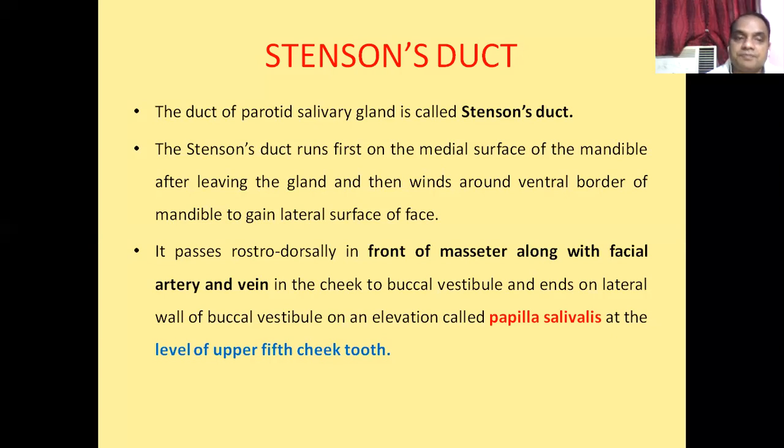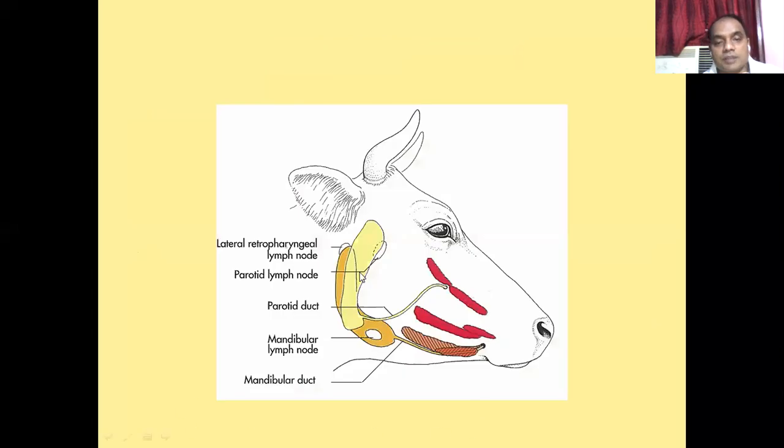So what is the course of the Stenson duct? How is it running? The Stenson duct runs first on the medial surface of the mandible. Here is the mandible, here is the vertical ramus and the horizontal ramus. On this aspect there is the masseter muscle. After the origin, this Stenson duct runs on the medial side of the ramus,